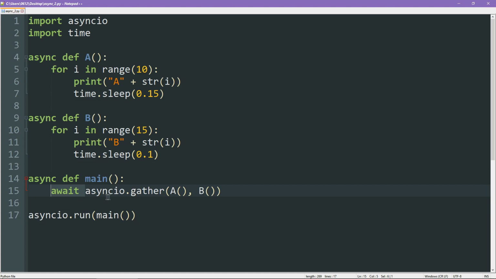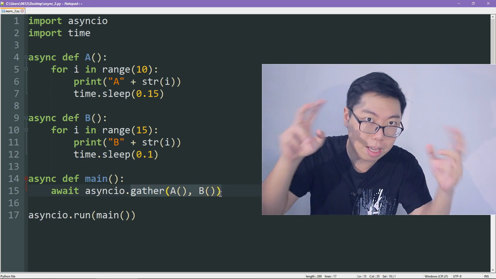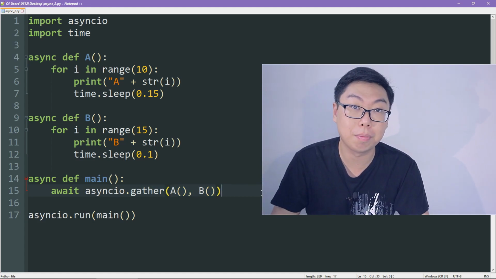Finally, we also have our main function, which contains the gather function call. Now, this isn't the only way to use async in Python. In fact, there are tons of different ways. But this is the simplest, right? And we want to keep things simpler here. So what gather means is just do A and B at the same time. At the same time, of course, doing the whole yielding thing.